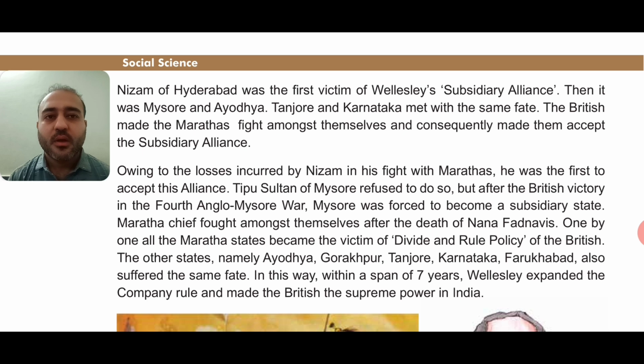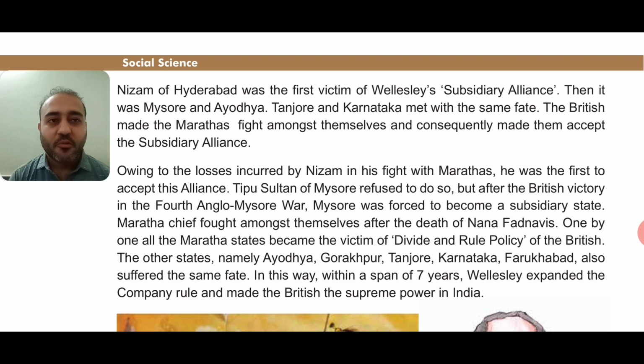Now, victim means what? Victim means a person who is injured or killed, right? In Hindi we say shikar. So ultimately victim means a person who is harmed or injured or killed. So Nizam of Hyderabad was the first victim of Wellesley's subsidiary alliance.